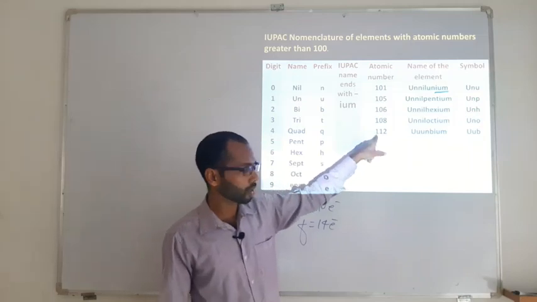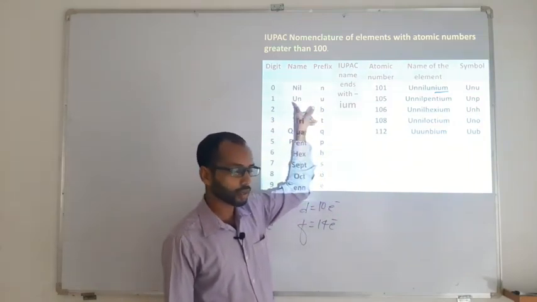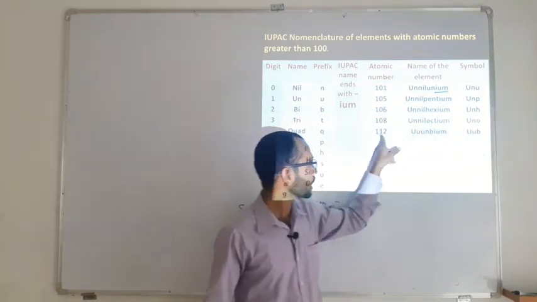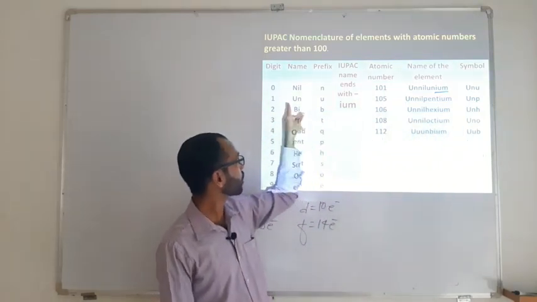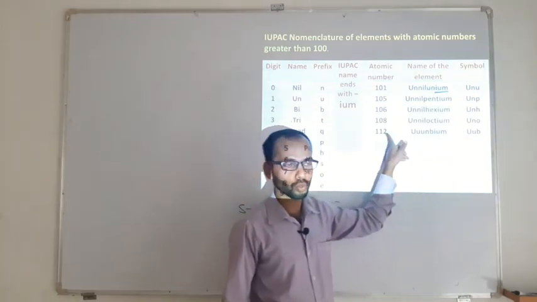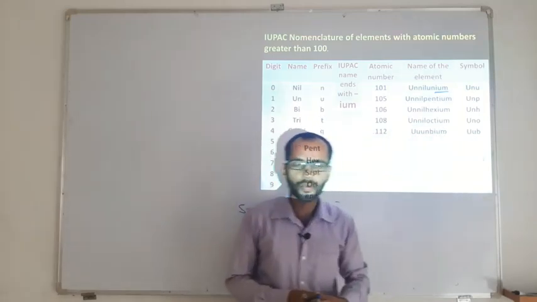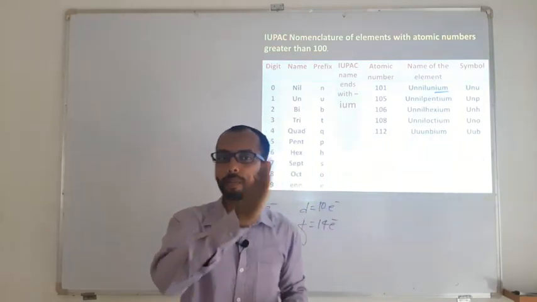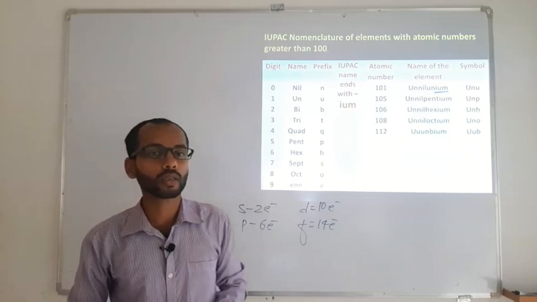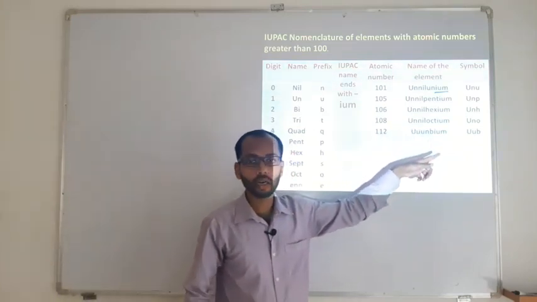So if you see an example, 112, the 1 stands for un. So the first letter of un is going to be U. Then the second digit is 1, which stands for un again, so the first letter is going to be U. The third digit is a 2, and 2 stands for bi, so the first letter is going to be B. The first letter of each number will become a symbol there.